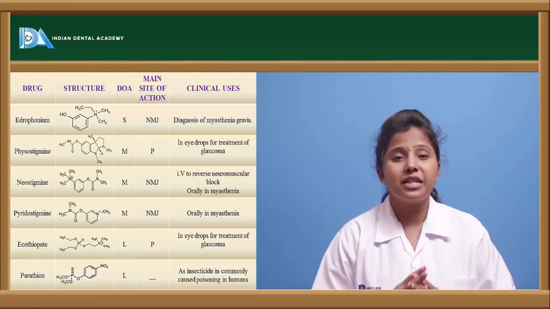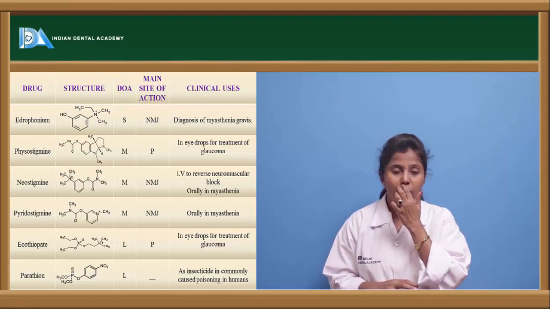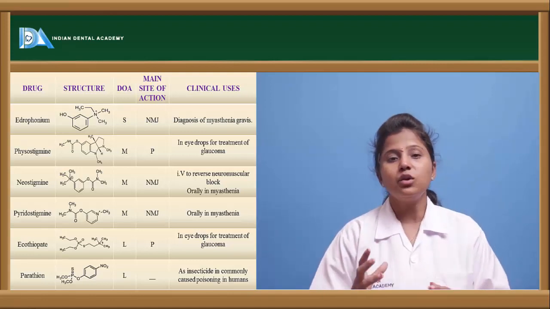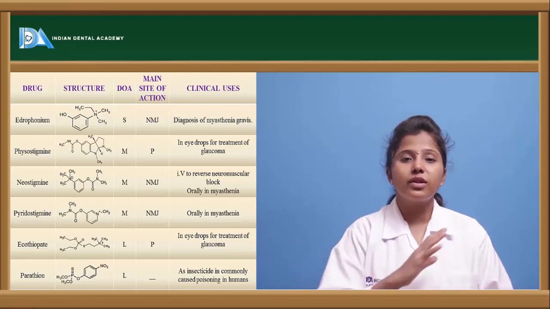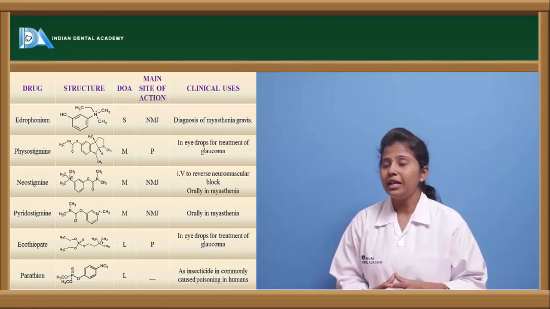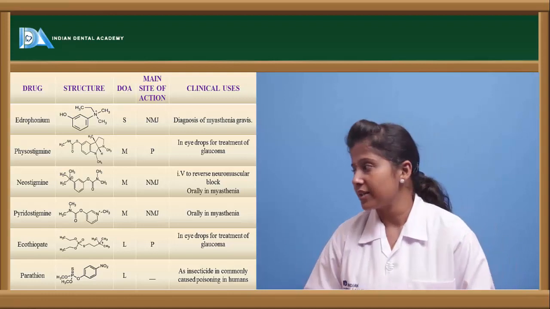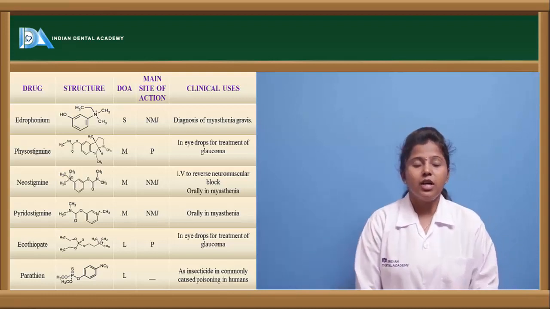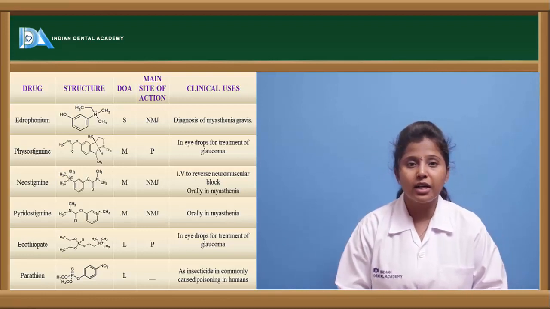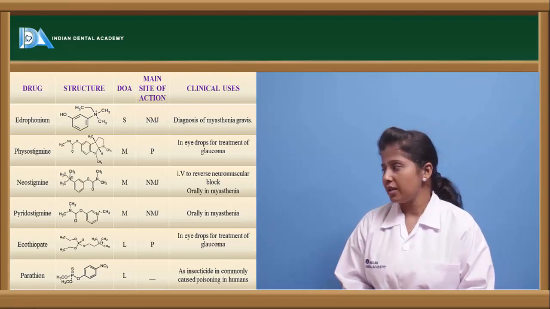Neostigmine is mostly preferred through the intravenous route, and it is recommended to give IV in order to reverse the neuromuscular blockade, or it is given orally in myasthenia gravis. The other drug is pyridostigmine. Pyridostigmine's duration of action is also medium, and it acts at the neuromuscular junction. This drug is also used in the treatment of myasthenia gravis.